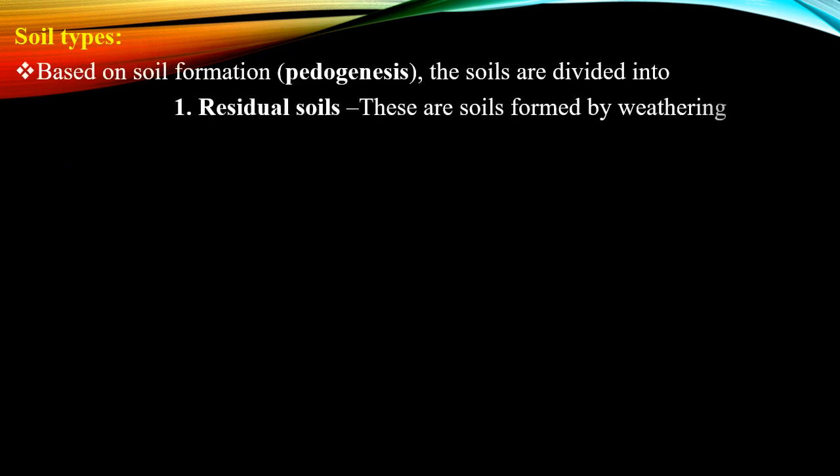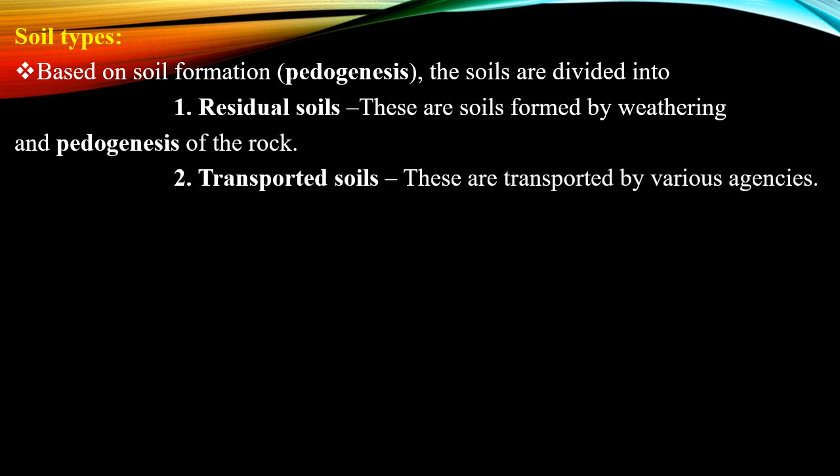Now let us discuss the soil types. Based on soil formation, the soils are divided into residual soils and transported soils. Residual soils are formed by weathering and pedogenesis of the rock. What is pedogenesis? Pedogenesis is the process of soil formation as regulated by the effect of place, environment and history. Biogeochemical processes that act to both create and destroy order within the soil are known as pedogenesis. Transported soils are transported from one place to another by various agencies like water, wind, etc.